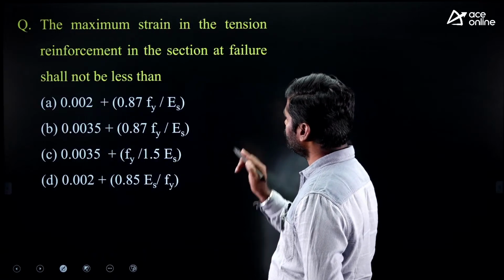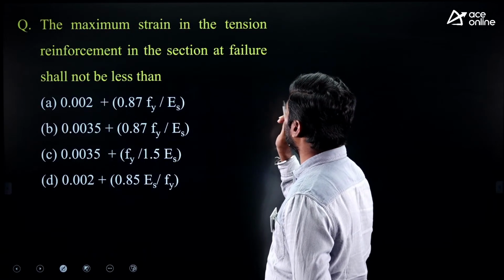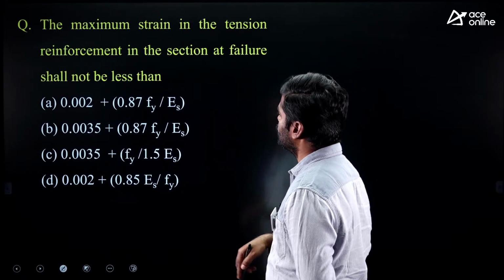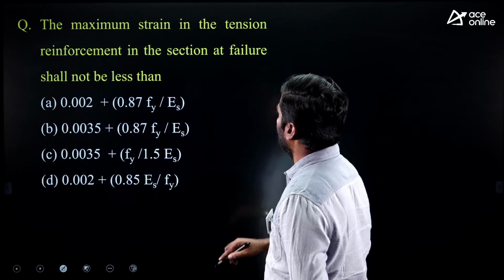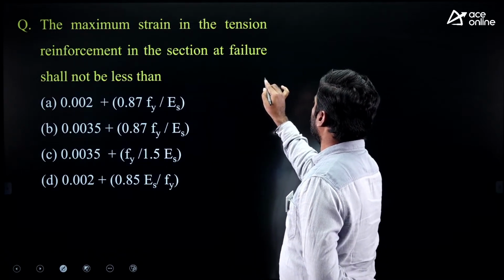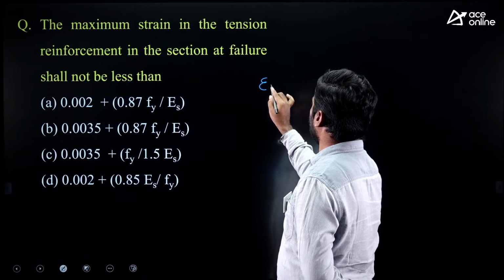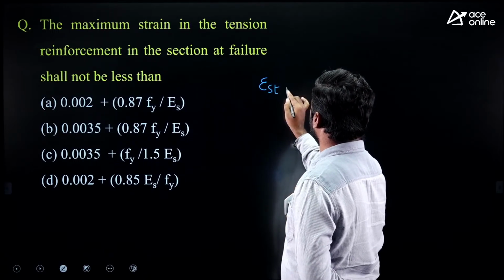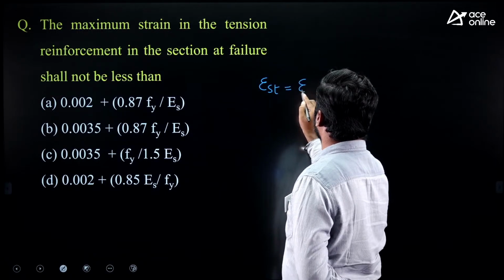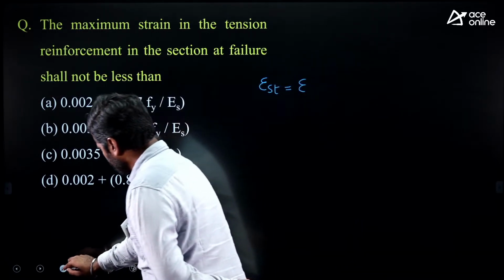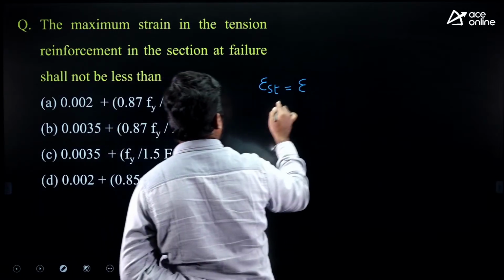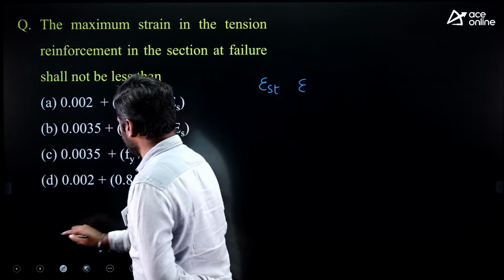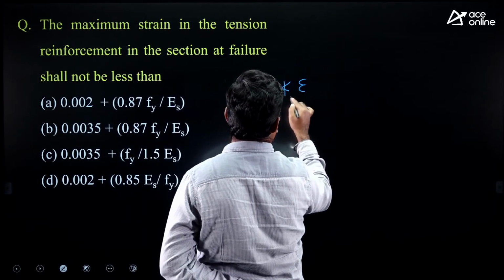Next, the maximum strain in the tension reinforcement in the section at failure shall not be less than. What will be the strain in tension steel at the time of failure? Strain in tension steel should not be less than yield strain.